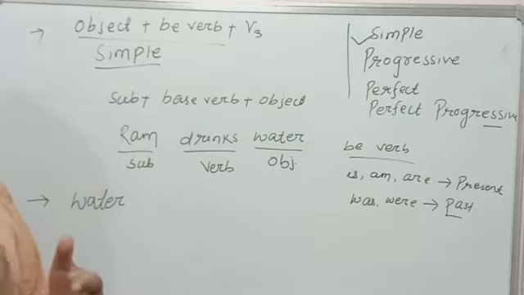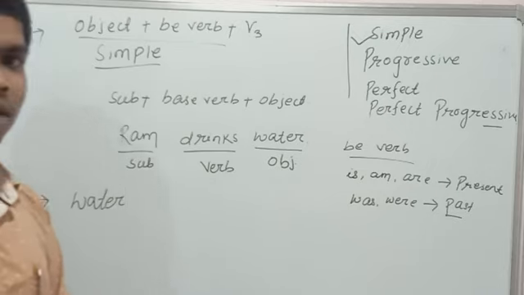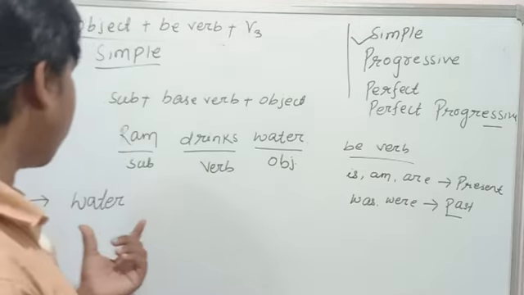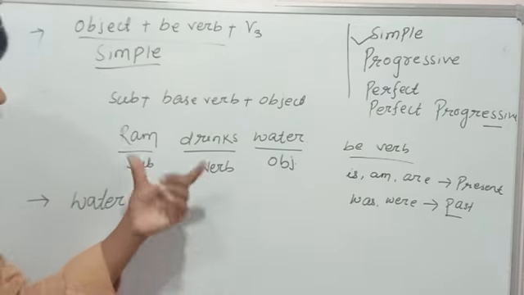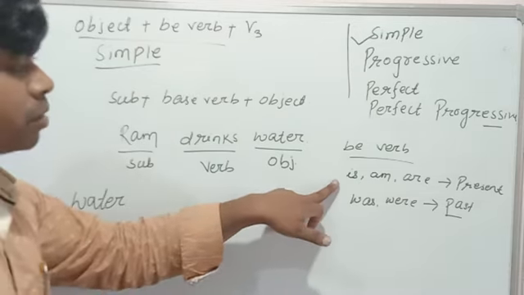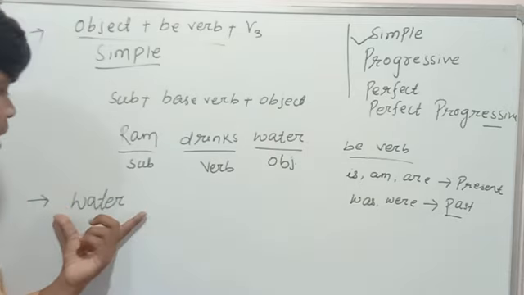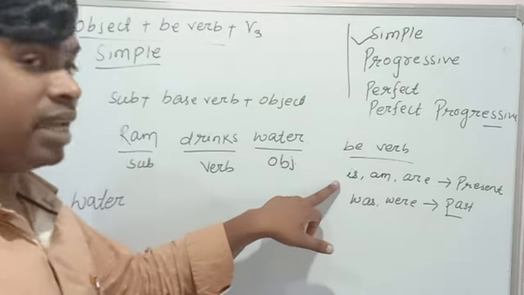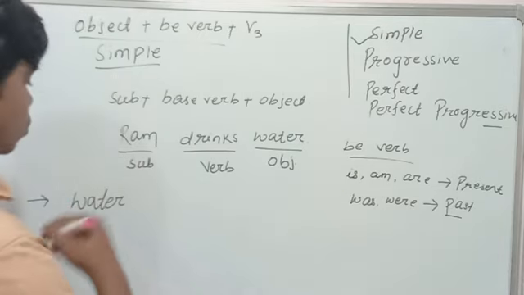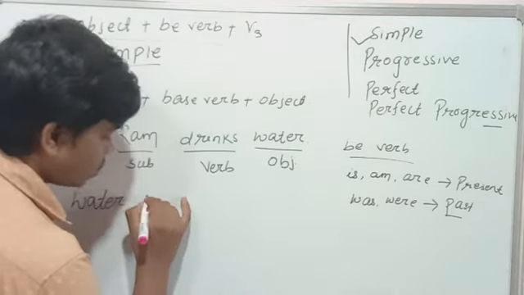All uncountable nouns are singular. So as a singular object in present, which be verb can I use? Water is third person singular, so I can use is. So water is.